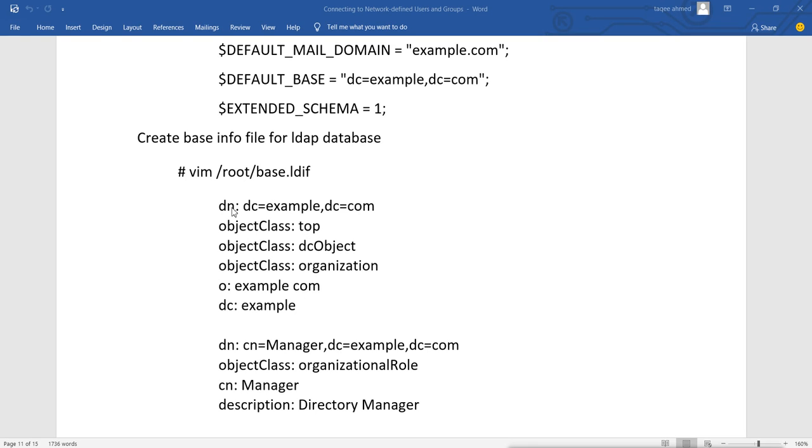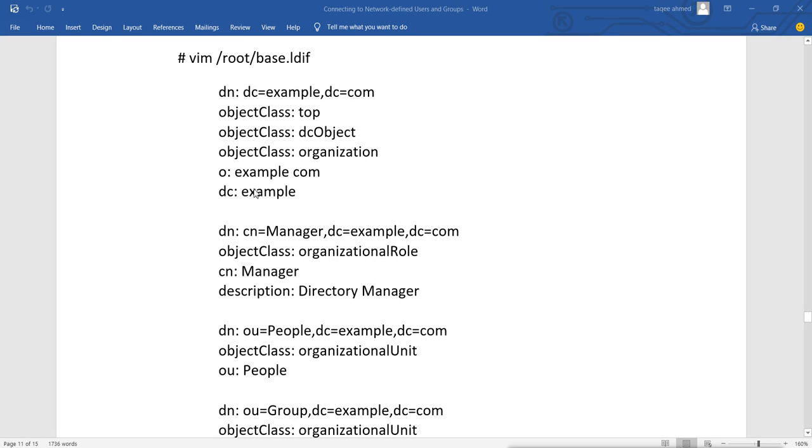These are like dn: dc=example,dc=com, our domain name here. Then the object class will be top, then objectClass dcObject, then objectClass organization, then o: example.com, and dc will be example. So this is the first object. Then make sure that you give one line space in between these two pieces of information, otherwise it will give an error when you try to load this file. So first object, then separated by one line space, then you will mention the other object information.